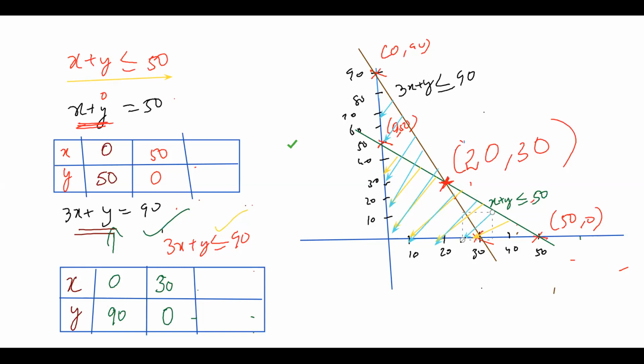Correct. Now I have to see the corner points here. This is a very important step I'm going to tell you now. Now I will tell you what is the main thing. So what are the common points of this graph? The common points of this graph are this particular line, this particular line, this particular line, this particular line.